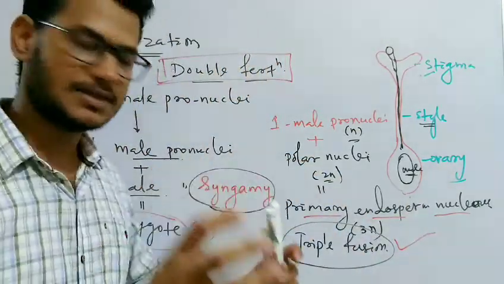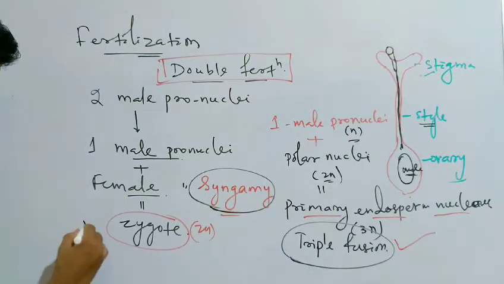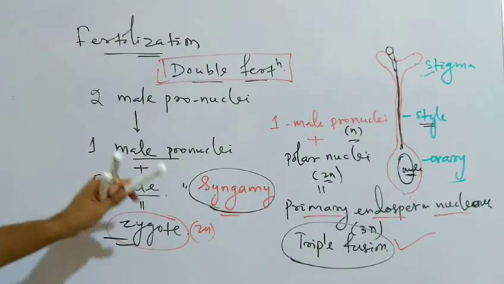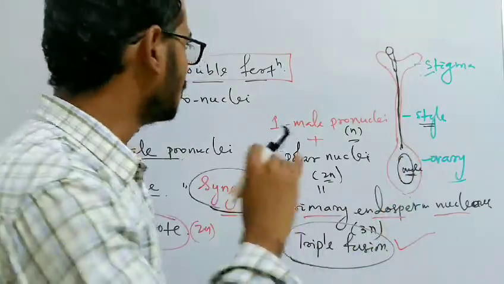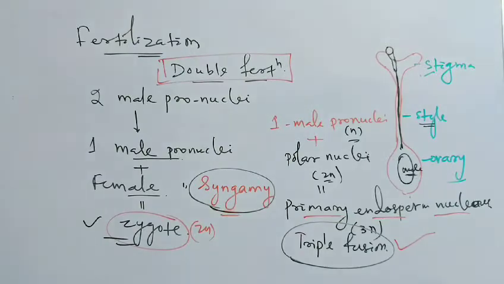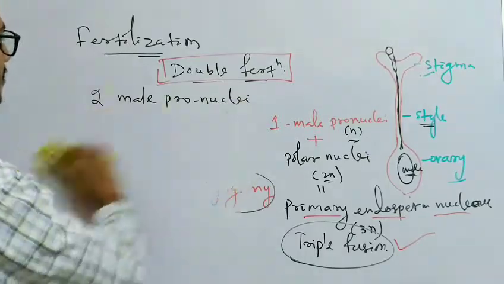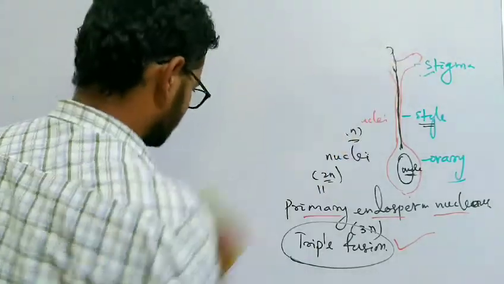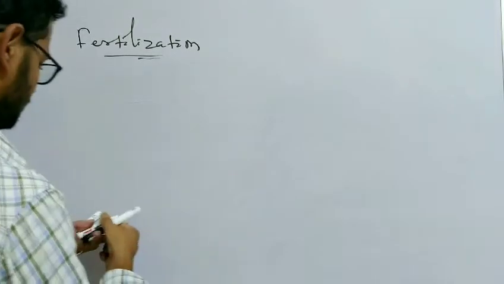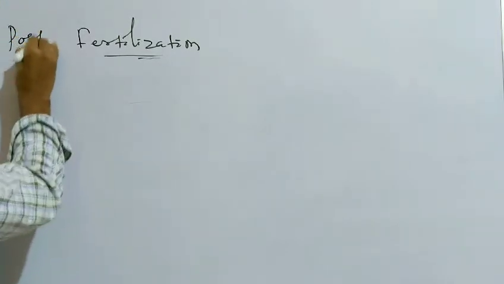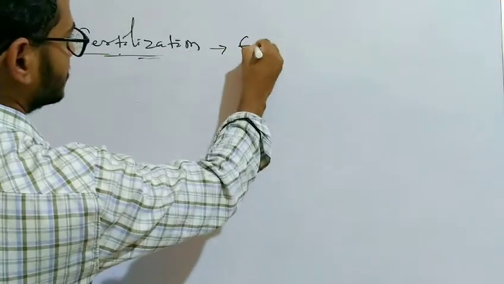After fertilization, after the formation of zygote, what will happen? After the formation of zygote, what are the various events that occur in the ovary? Let's discuss in the post fertilization events. So what are the different post fertilization structures and post fertilization events? Okay, after fertilization what will happen? This is the post fertilization events.